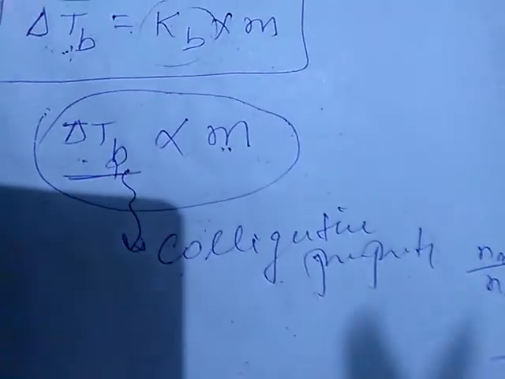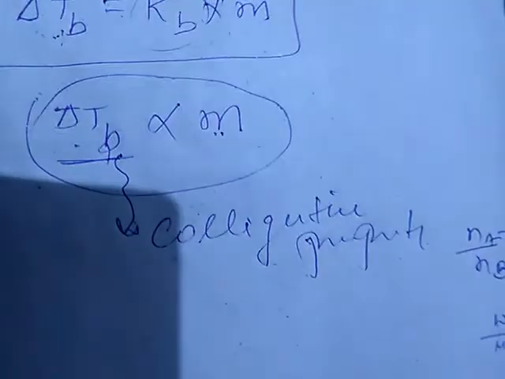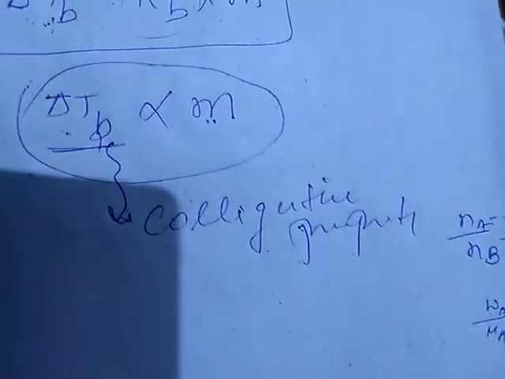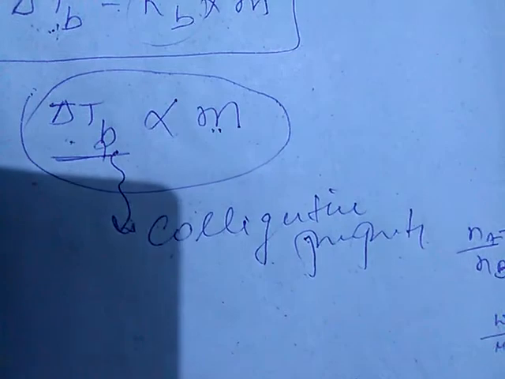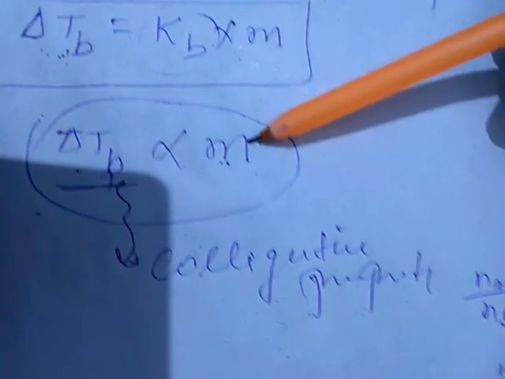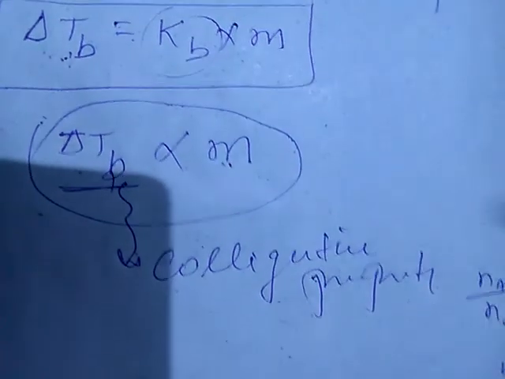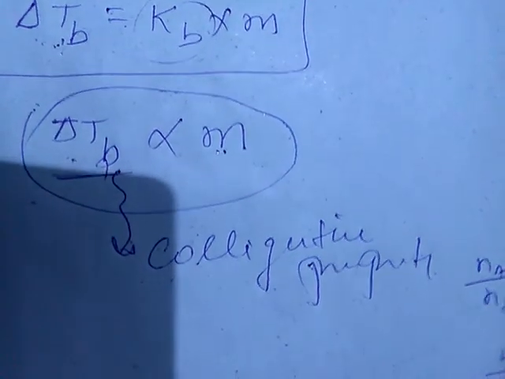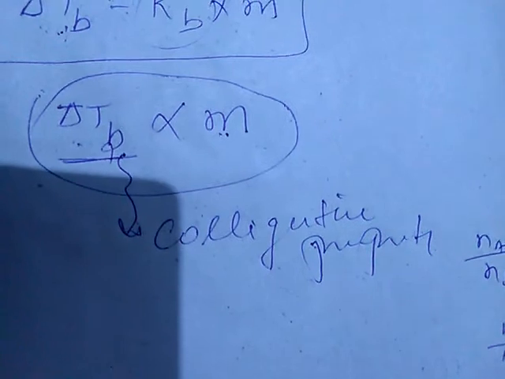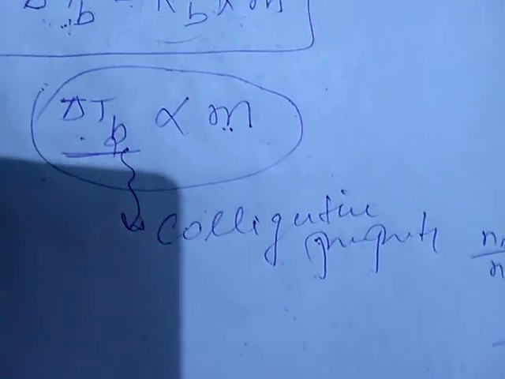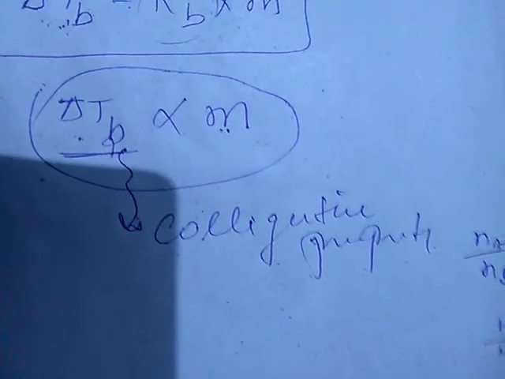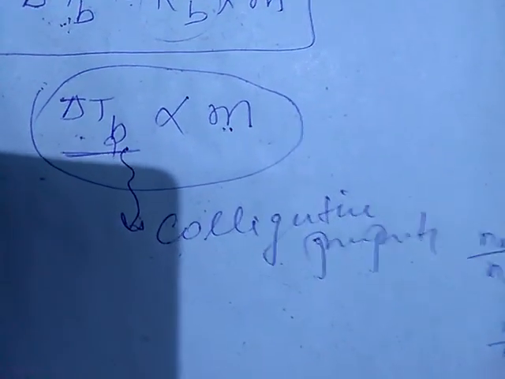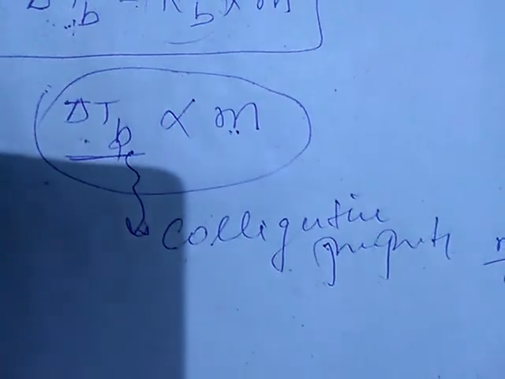After doing this much derivation, we got the conclusion that elevation in boiling point is a colligative property, as it depends upon molality, and molality represents the concentration of the solute. Hence delta TB, the elevation in boiling point, is a colligative property.